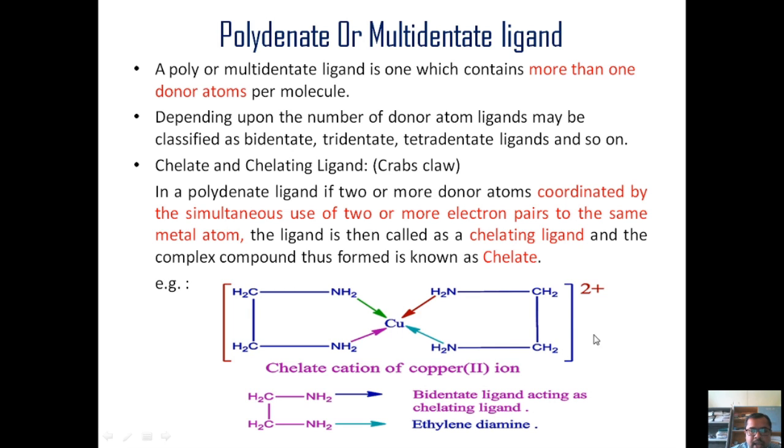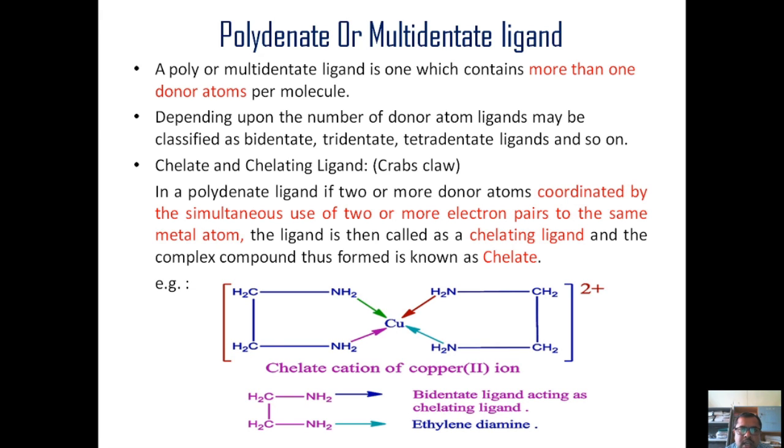So these look like a crab's claw. That's why it is also called a crab's claw. Or this complex is called a chelating complex, and the ligand which is involved in this is called a chelating ligand. So this is all about the polydentate or multidentate ligand.